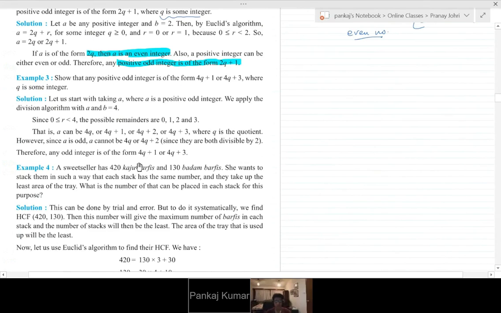Just try to read once. The third one? Yes, the third example. Show that any positive odd integer is of the form 4q plus 1 or 4q plus 3, where q is some integer. Now one thing is clearly visible. We should have this 4q, which means we should have b as 4. Now what can r be? r can be between 0 and 4, 0 but not 4. So 0, 1, 2, 3.